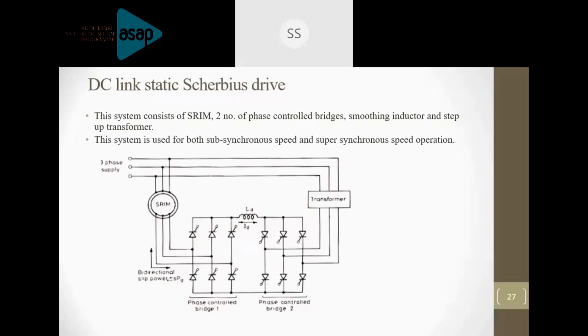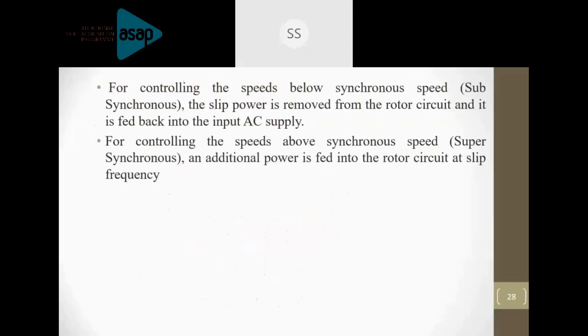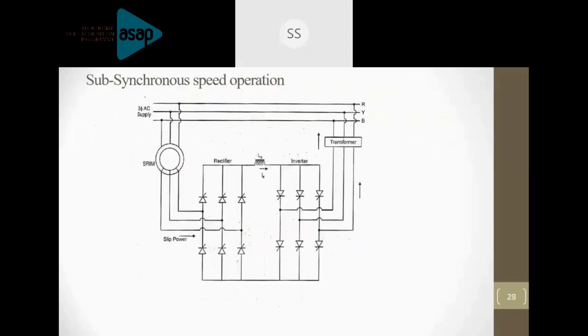In the Kramer drive, you had an uncontrolled rectifier connected to the motor and the controlled converter connected to the transformer. But here you have a controlled bridge or controlled converter connected to the machine, and also a controlled converter connected to the transformer. So what is the advantage of this? With a controlled rectifier connected to the slip ring machine, you can have bidirectional power flow, right?